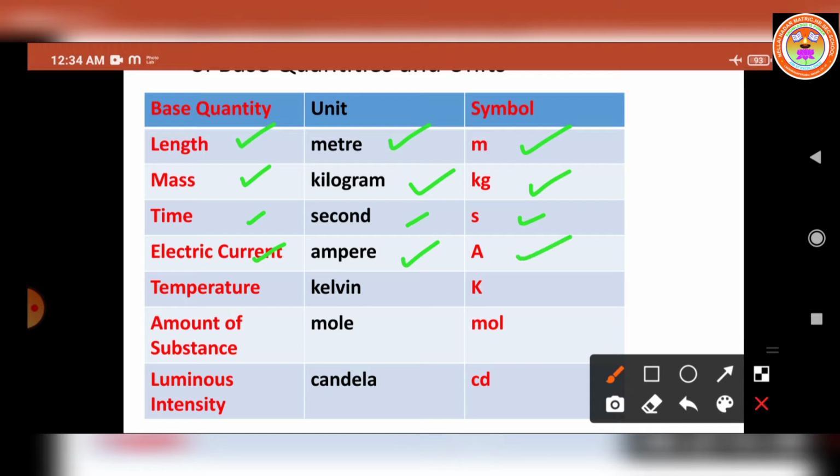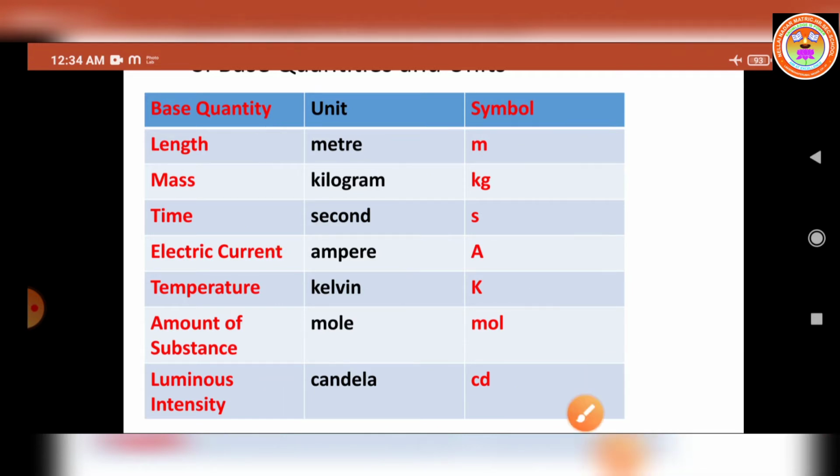The symbol is capital A. And temperature. The unit is Kelvin and it is denoted by the symbol capital K. And amount of substance. The unit is mole. It is denoted by the symbol mol. And luminous intensity, candela, denoted by the symbol cd. So we have 7 base quantities.